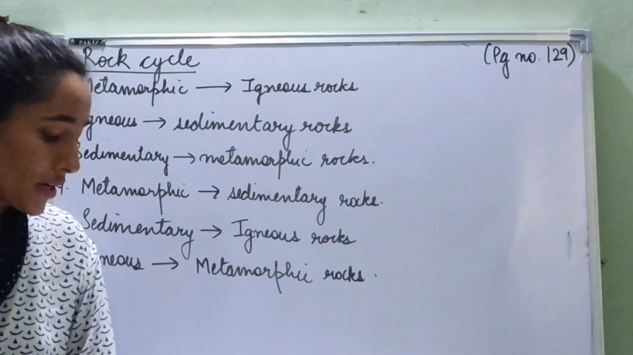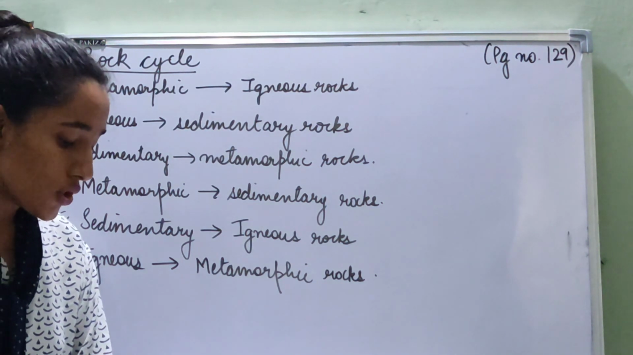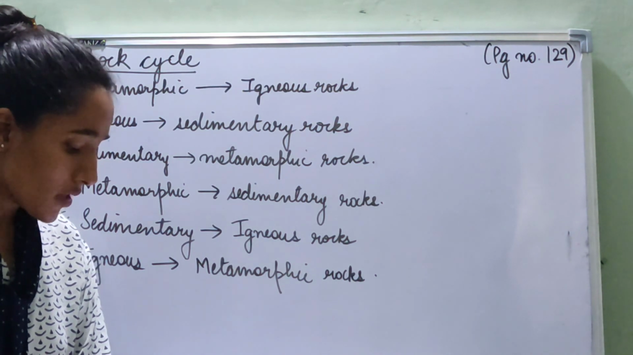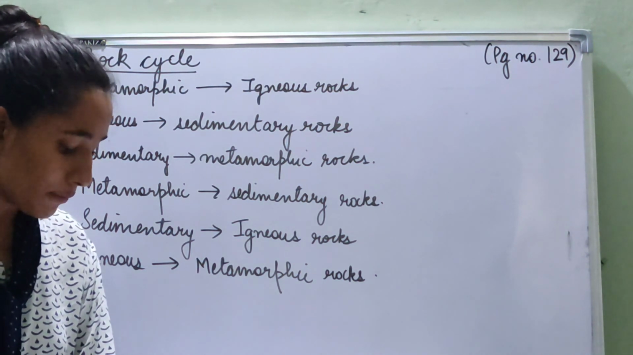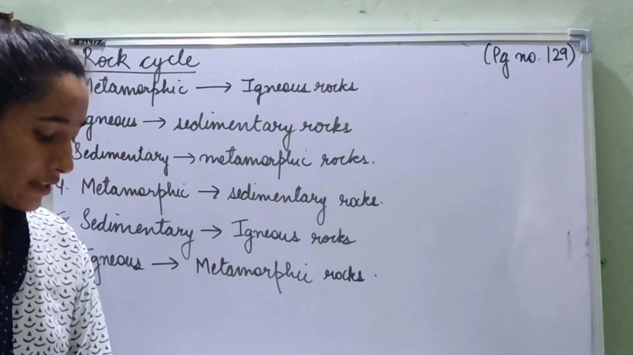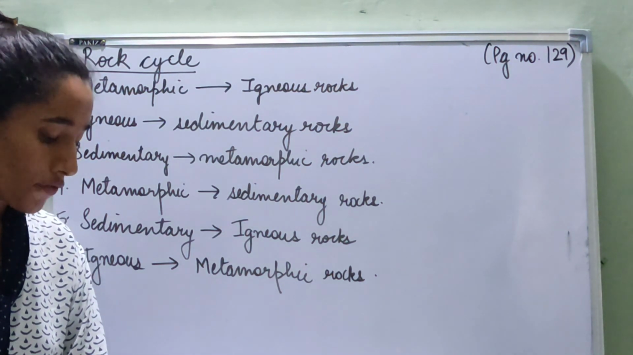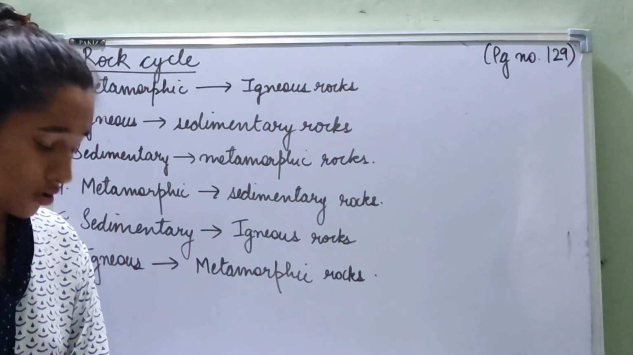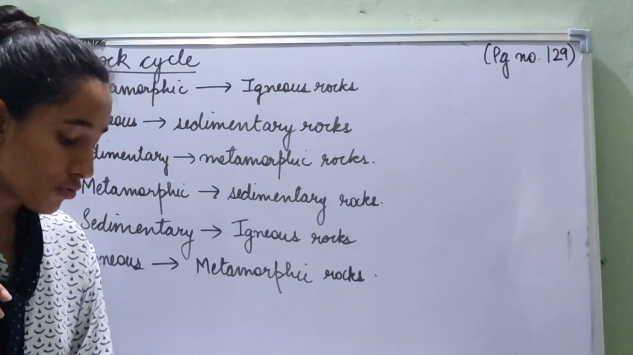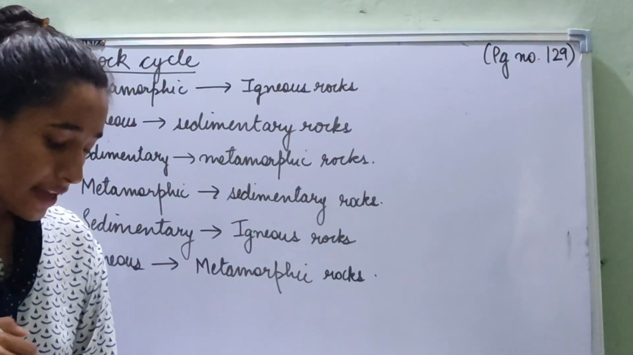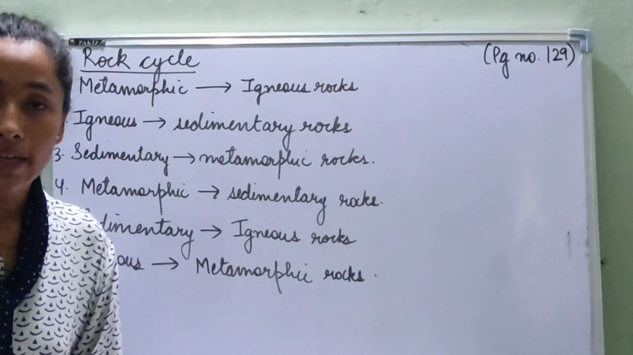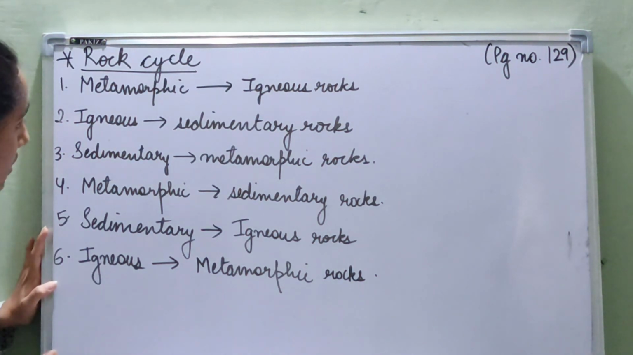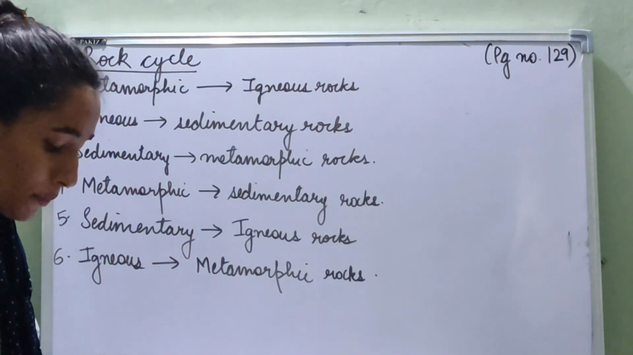Then again, igneous to metamorphic rocks. Igneous rocks present on the surface of earth sink below due to earth's movement and become metamorphic rocks under high pressure and temperature. So we have covered all 6 points so far.